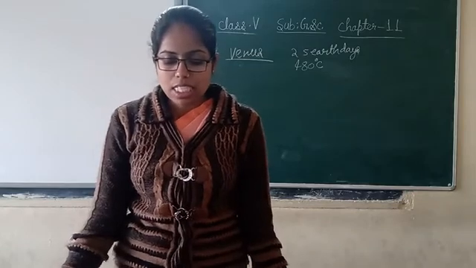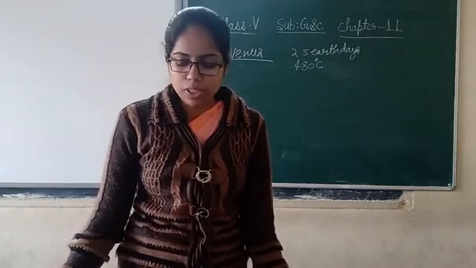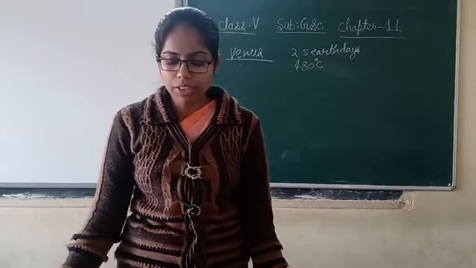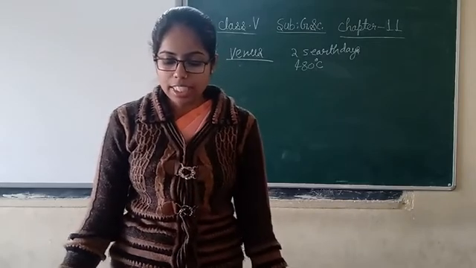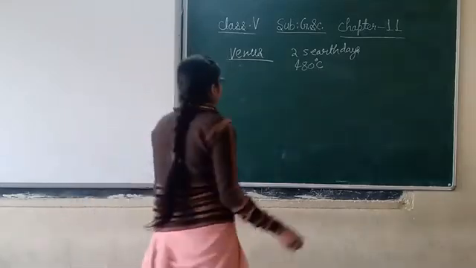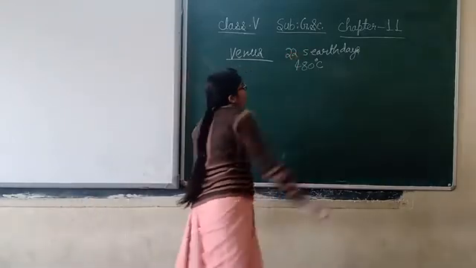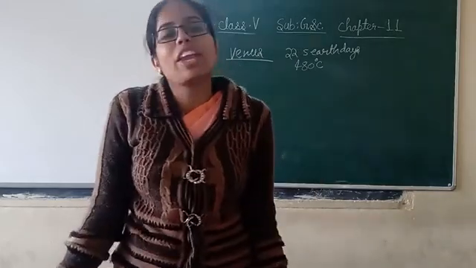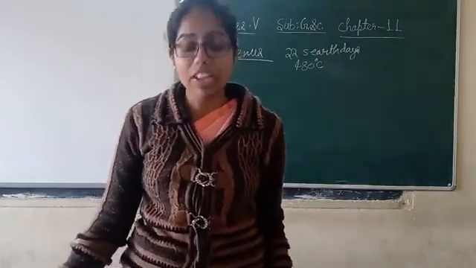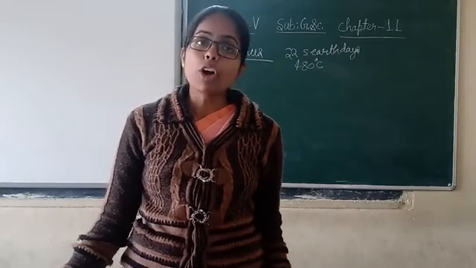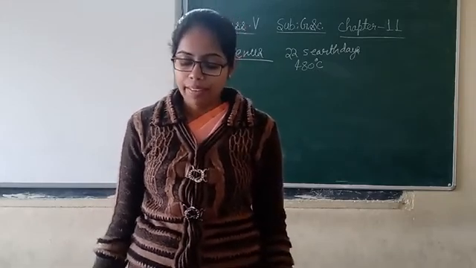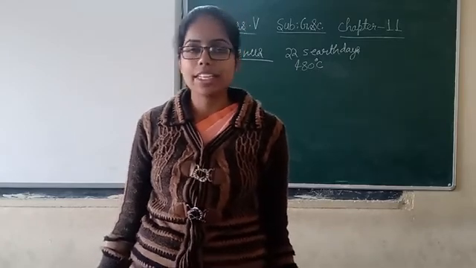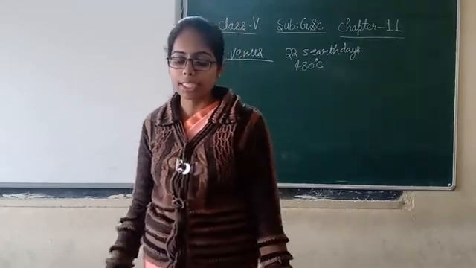It is similar in structure and size to the Earth. It takes 225 Earth days to complete one orbit of the Sun. Sorry, not 25, it is 225. It is similar in size to the Earth, and the structure is also similar to the Earth.